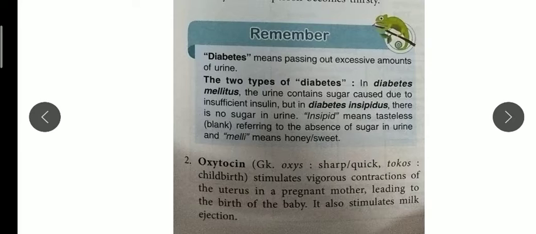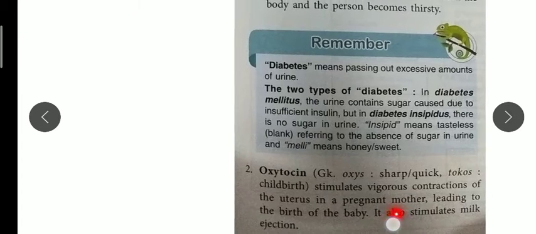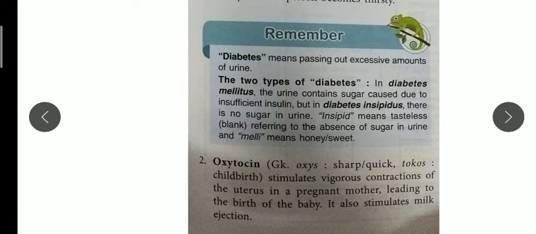Remember it has two actions. First, it stimulates powerful contraction of the pregnant mother's uterus during childbirth, and it also causes milk ejection. It stimulates milk ejection for the lactating breast.